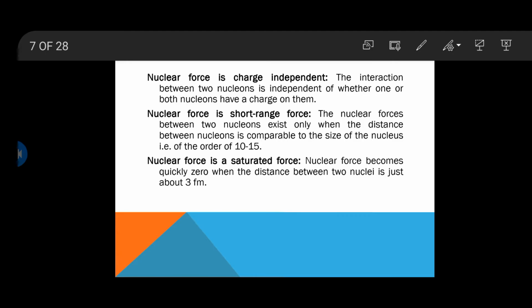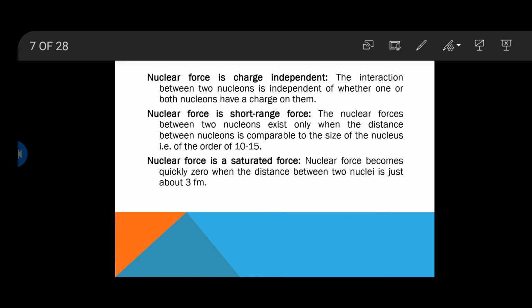Nuclear force is short range. The nuclear forces exist between two nucleons when the distance is comparable to the size of the nucleus, which is on the order of 10 raised to power minus 15.